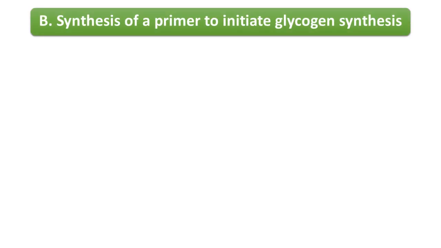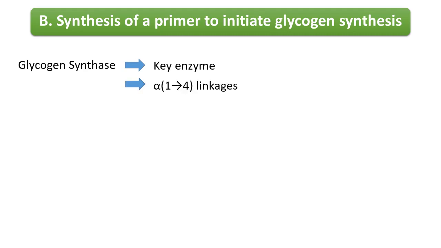The next step of glycogen synthesis is synthesis of a primer to initiate glycogen synthesis. Glycogen synthase is the key enzyme responsible for making the alpha 1,4 linkage in glycogen. But this enzyme cannot initiate chain synthesis using free glucose as an acceptor molecule for glucose from UDP glucose.